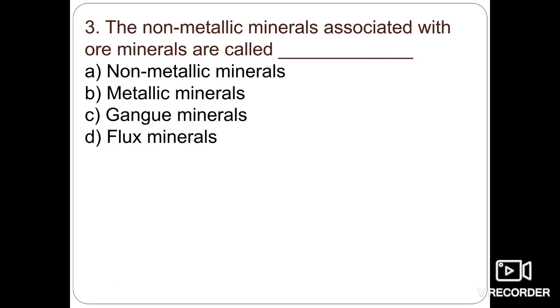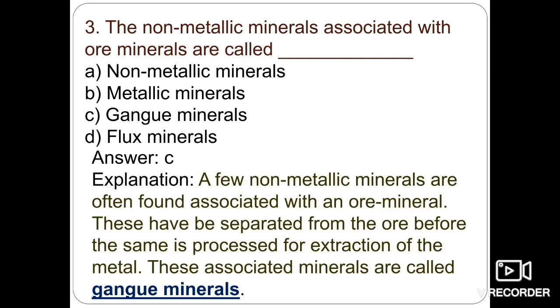Third one is: the non-metallic minerals associated with ore minerals are called as? The options are non-metallic minerals, metallic minerals, gangue minerals, or flux minerals. We all know that the non-metallic minerals associated with ore are known as gangue minerals. A few non-metallic minerals are often found in association with an ore mineral. These have to be separated from the ore before it is processed for the extraction of the metal, and these associated minerals are generally called gangue minerals.